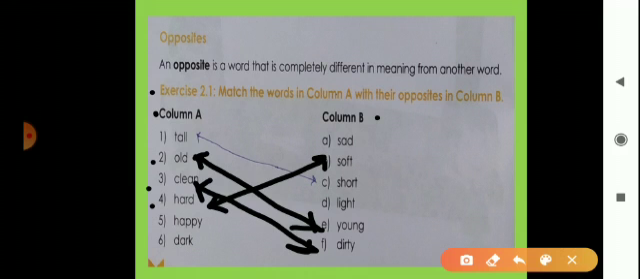Then fifth number is HAPPY, happy. We know the meaning of happy. Happy means खुश. Then the opposite of happy is sad. Look here, we can see sad. Okay. Then the last word, dark.